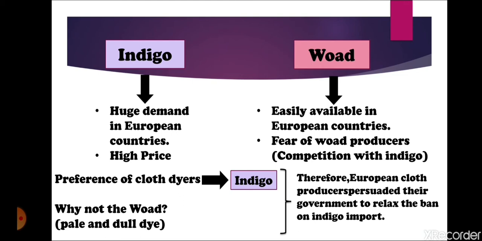Later on, when the European government saw that the preference of cloth dyers was indigo only, the European cloth manufacturers persuaded the government to relax the ban on indigo import because they needed indigo for better quality of cloth production. So later on, this ban was relaxed.